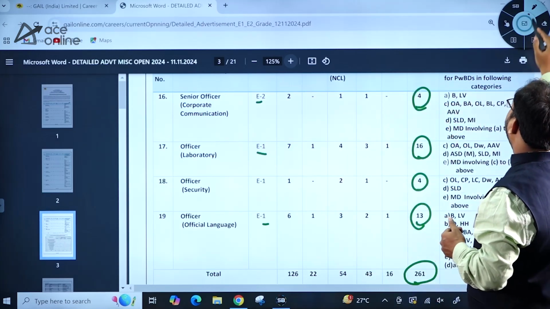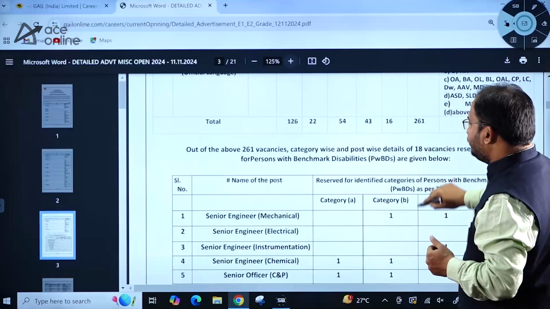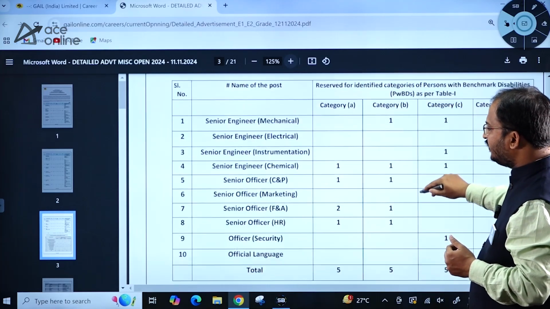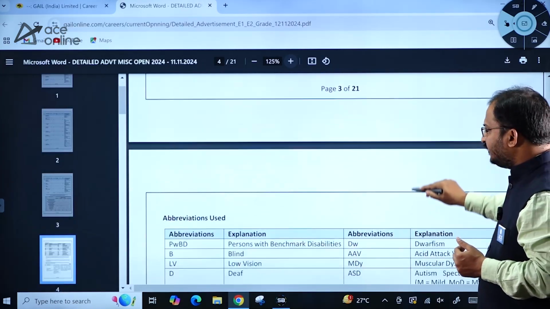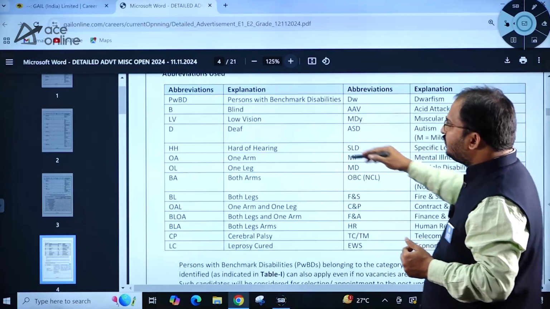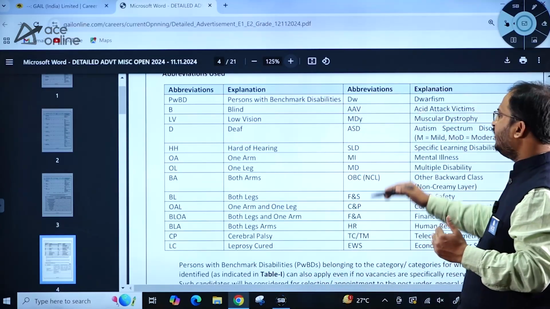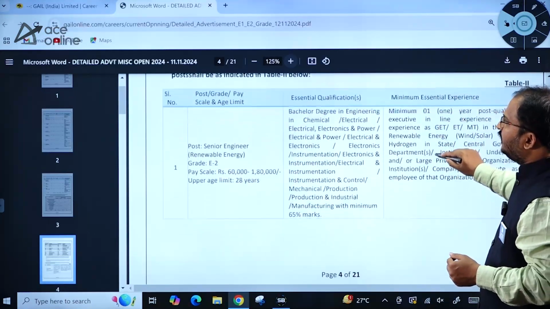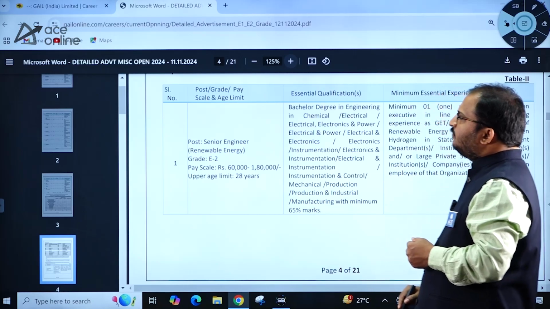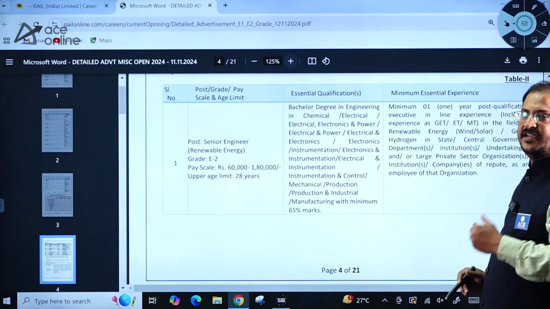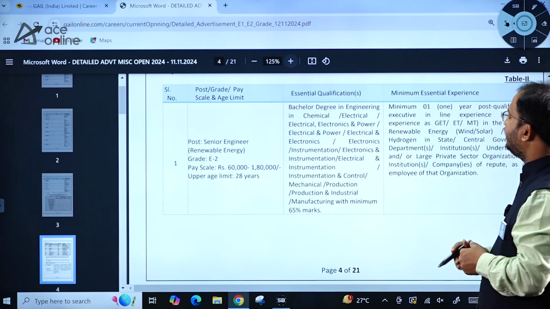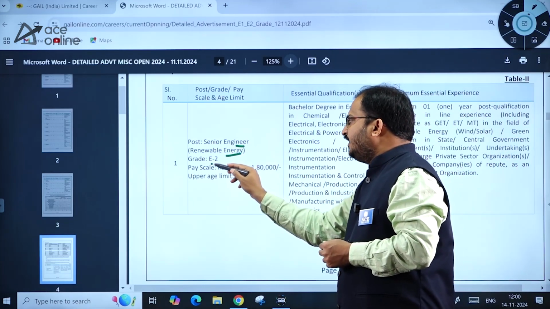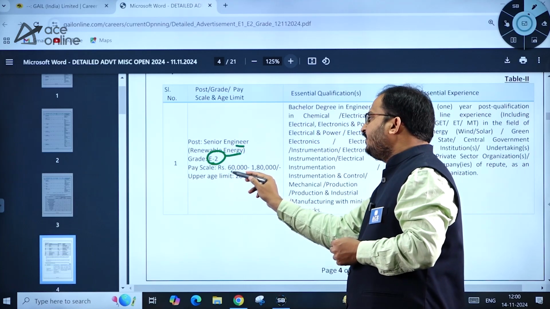Now let us see what the essential qualifications are. For PwD candidates also, there is a separate vacancy category list given. Kindly go through this. Here the abbreviations that are used in the notification have been given. Kindly go through this carefully, dear students, before applying. Then here you can see the eligibility criteria, essential qualification, and minimum essential experience given in the form of a table.